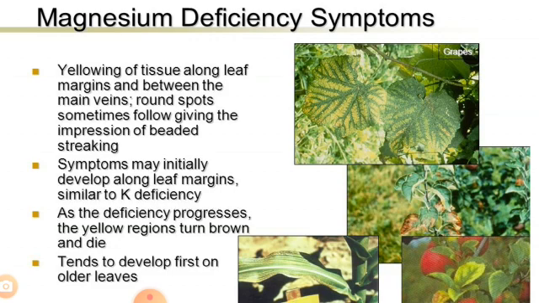Some crops sensitive to magnesium deficiency are jute, grapes, sugar beet, potatoes, citrus fruits and vegetables. So these are the magnesium deficiency sensitive crops.